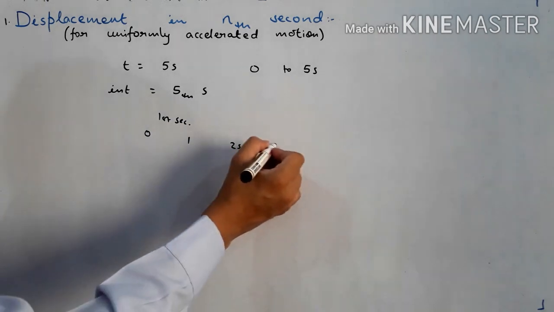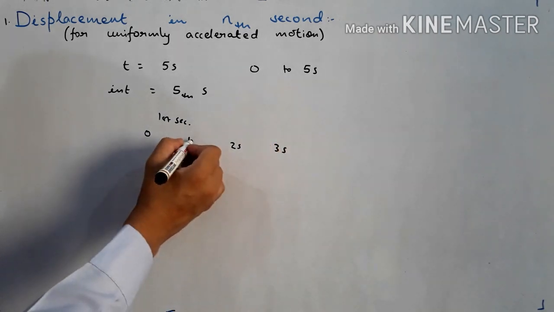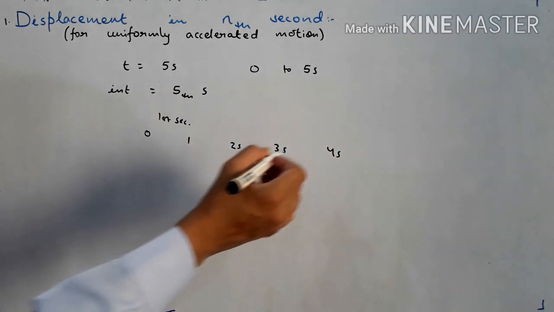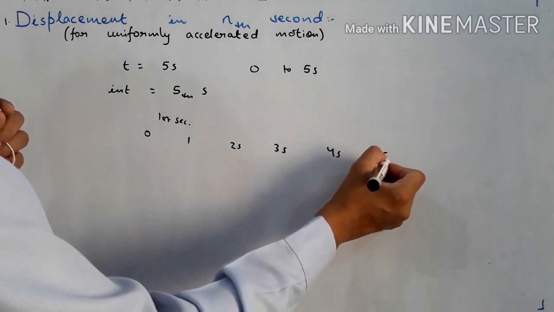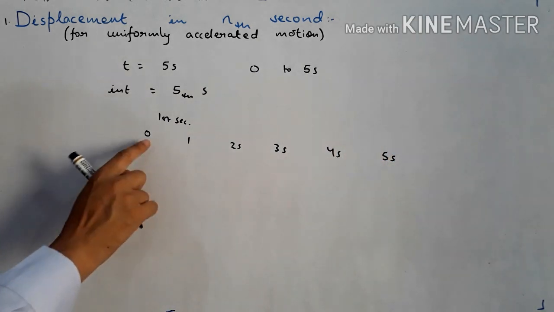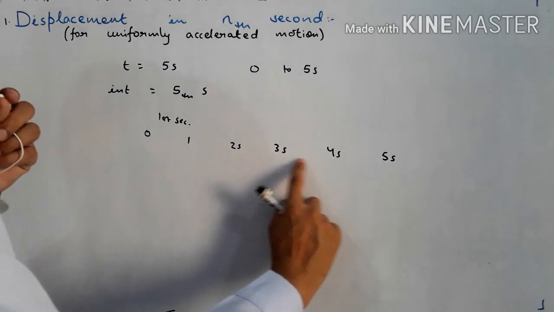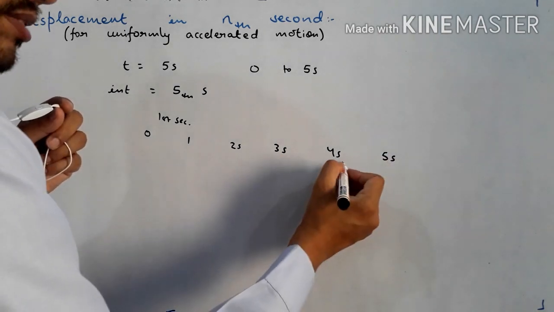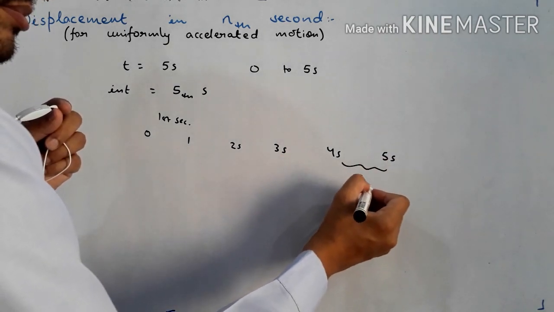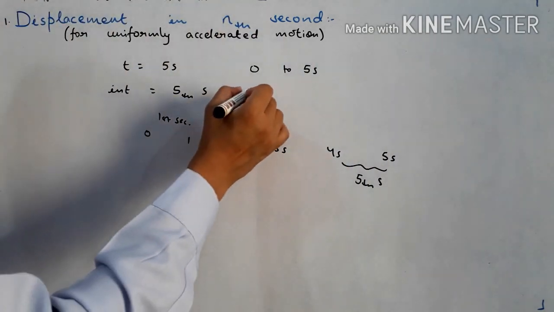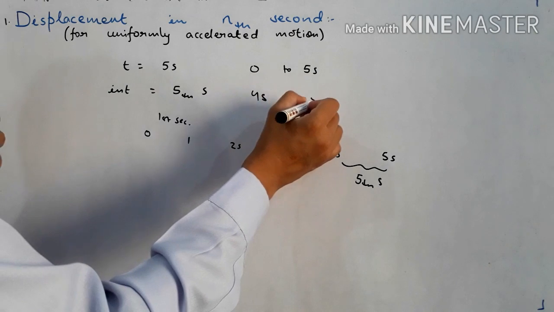From 2 to 3 second is your third second. 3 to 4 seconds is your fourth second. And 4 second to 5 second is your fifth second. The fifth second is the time from 4 seconds to 5 seconds.